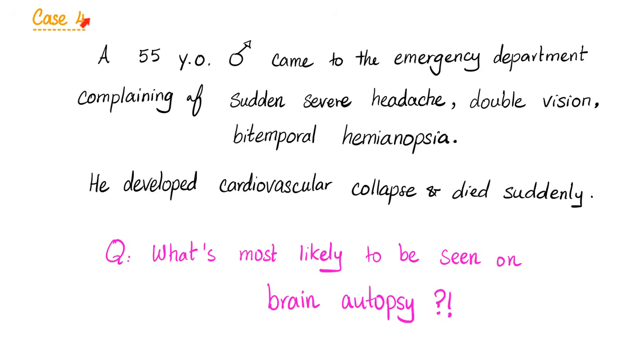Let's have a question. The previous questions are in previous videos in this endocrinology playlist. A 55-year-old male comes to the emergency department with sudden, severe headache, double vision, and bitemporal hemianopsia. He developed cardiovascular collapse and died suddenly. What's the most likely thing to be seen on brain autopsy?